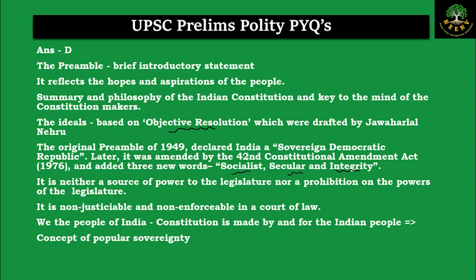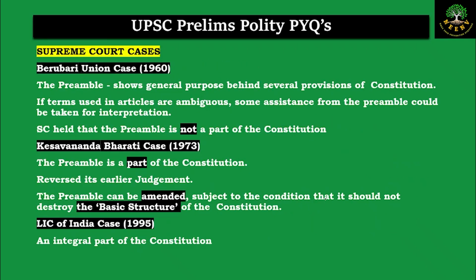The preamble is neither a source of legislative power nor does it place any prohibitions on the power of the legislator. Because of that, it is not justiciable and non-enforceable in a court of law. So ultimately, when the preamble begins with we the people, it shows the concept of popular sovereignty. Now there have been few landmark cases with regard to the preamble.